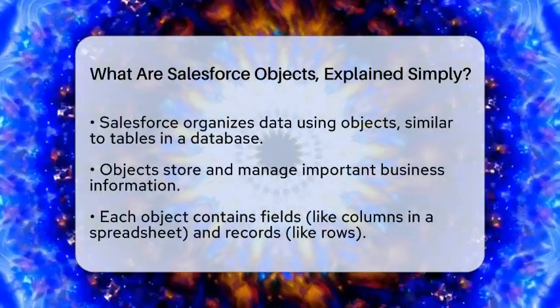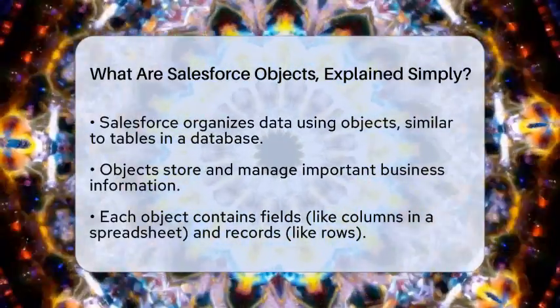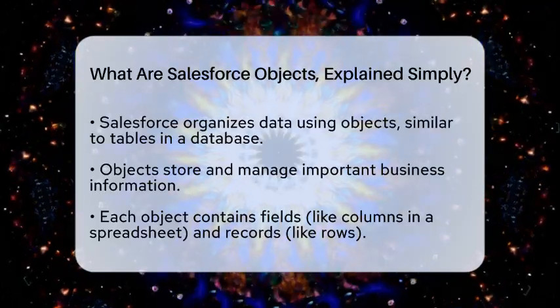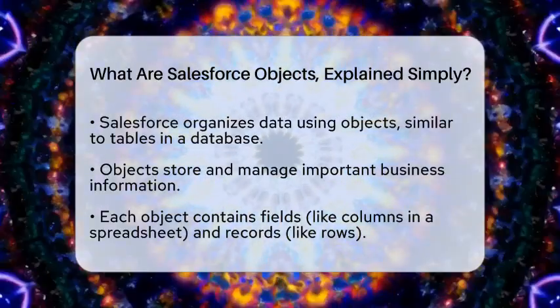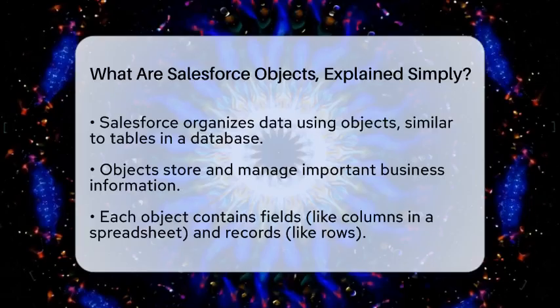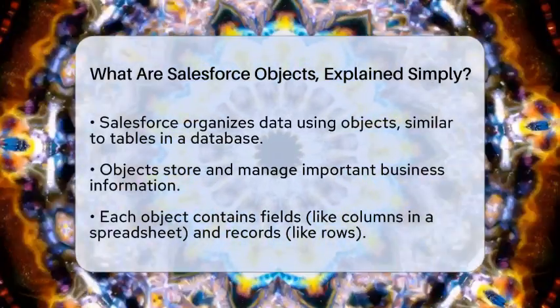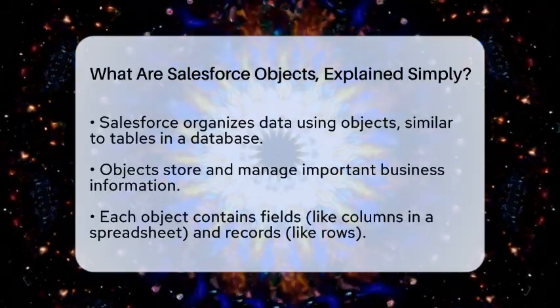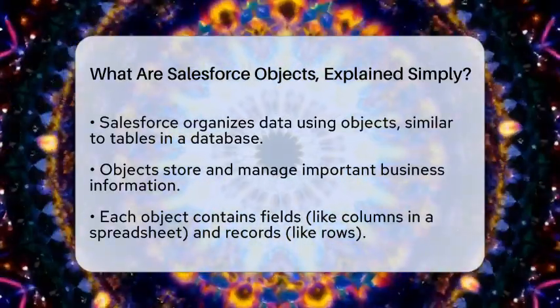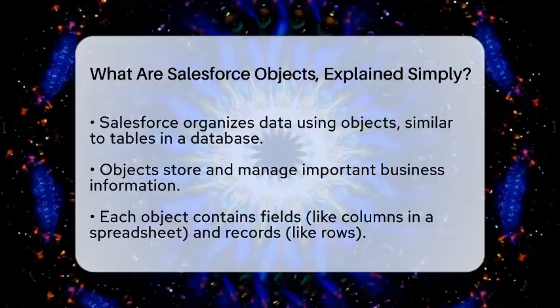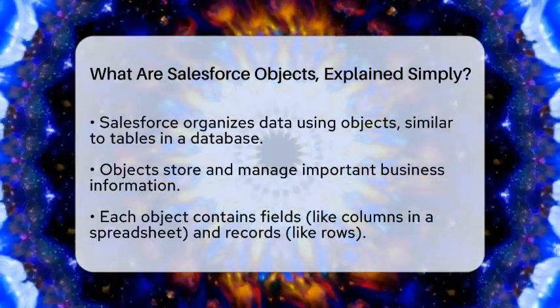These objects help store and manage all the important information about a business. Each object has fields, which are similar to columns in a spreadsheet, and records, which are like the rows. Each record contains specific details about an entity or process relevant to the organization. There are three main types of Salesforce objects.